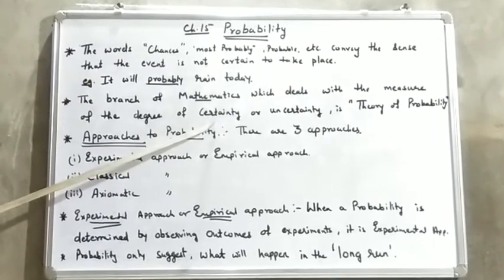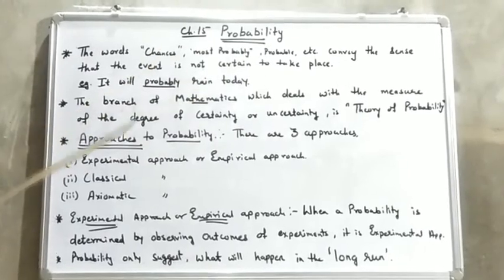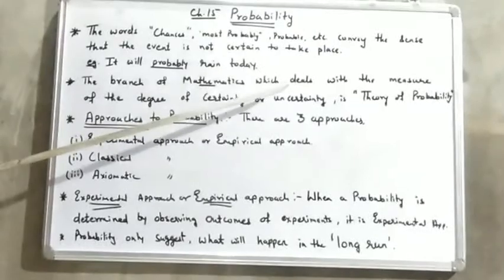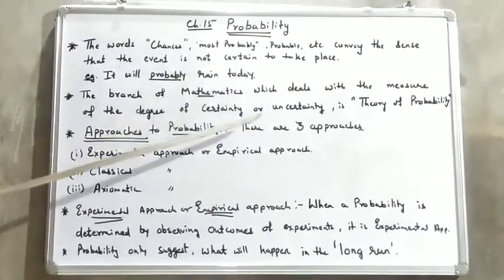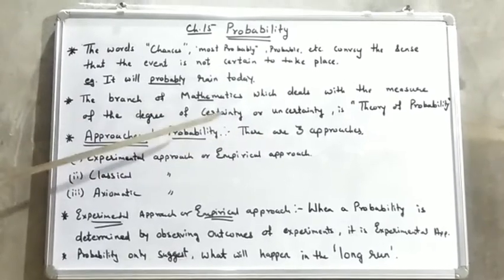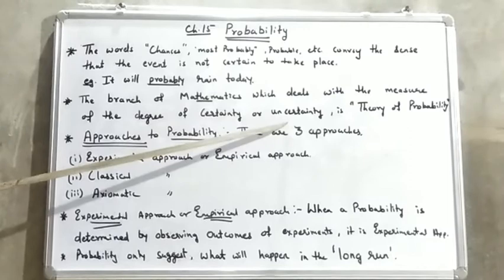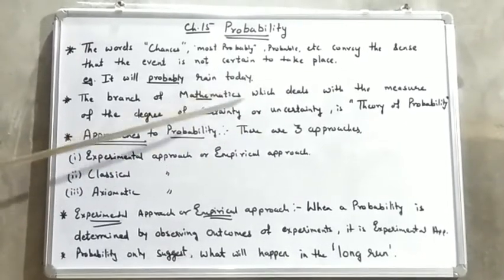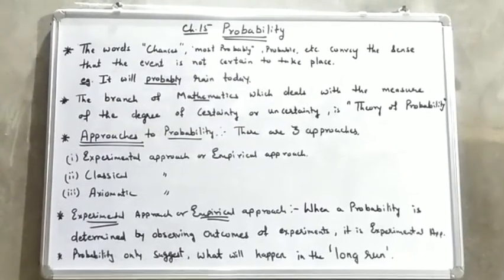So the branch of mathematics which deals with the measure of the degree of certainty or uncertainty, means whether it is sure to happen or whether it is not sure to happen, is said to be the theory of probability.